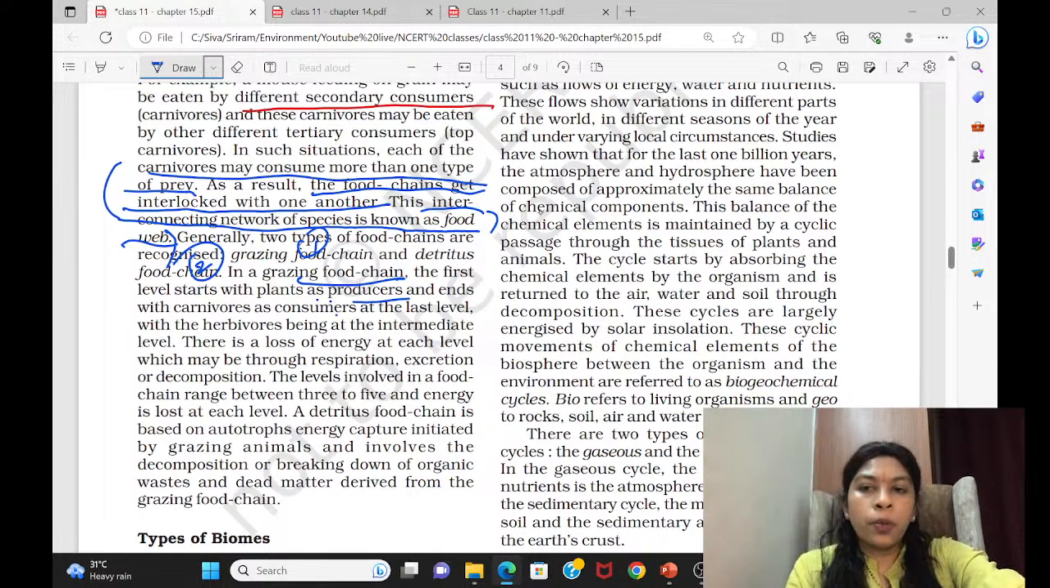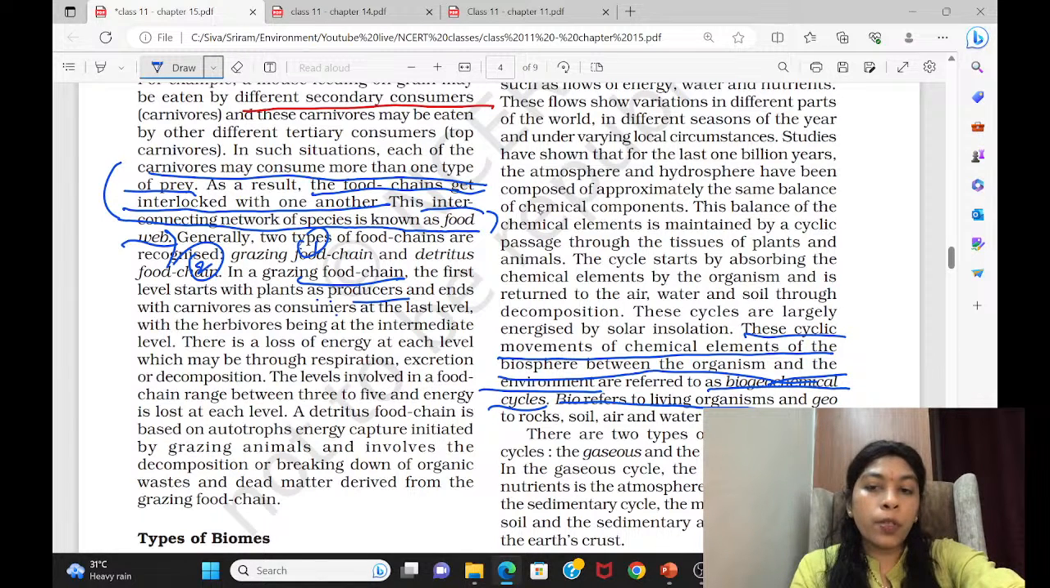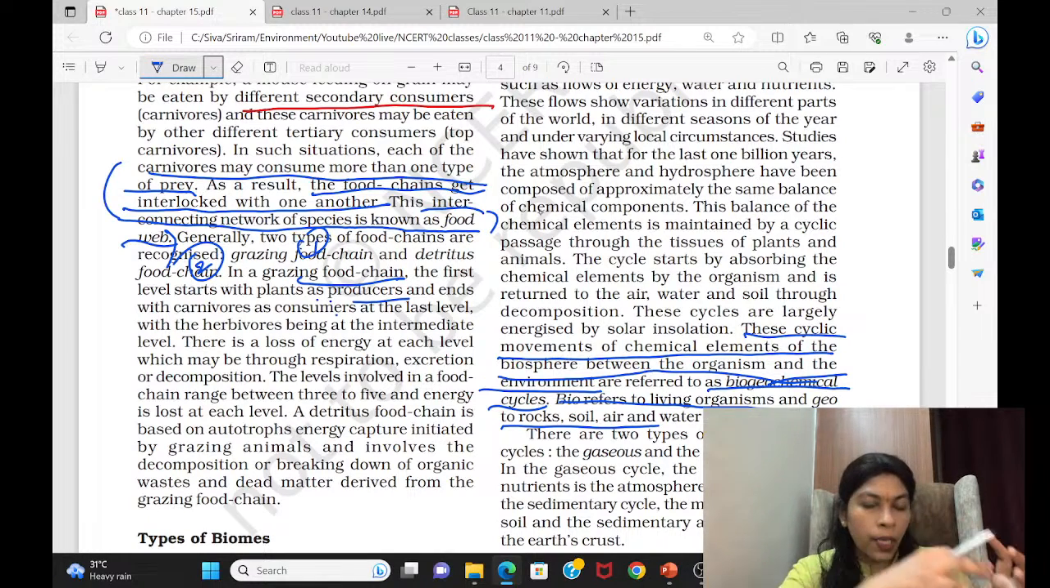The cyclic movements of chemical elements of the biosphere between the organism and the environment are referred to as biogeochemical cycles. Just read it and keep it. Bio refers to living organisms, geo means rocks. So the chemicals keep on moving between the living organisms and the non-living elements like rock, soil, and air, from here to there, there to here. This is what we call the biogeochemical cycles.